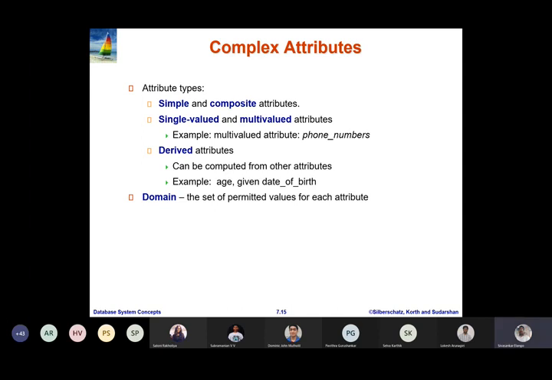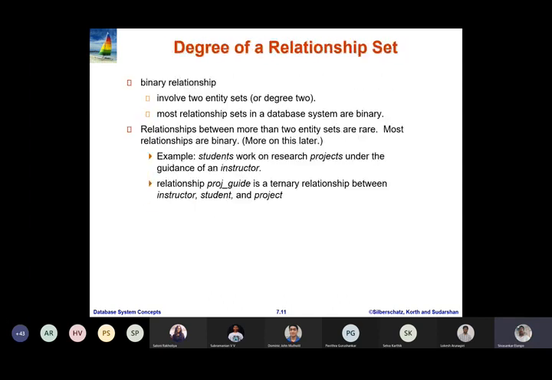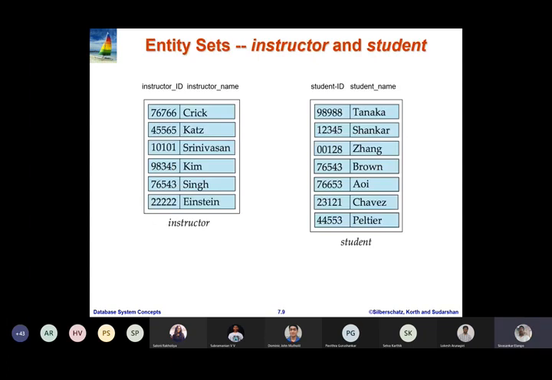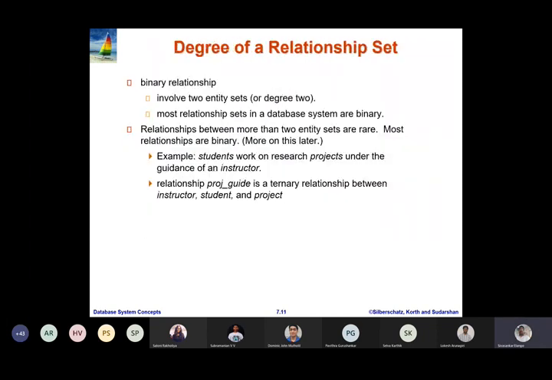And the domain specifies the set of permitted values for each of the attributes. So this is about working with the different types of attributes. We have discussed entity set, relationship set, and we have discussed attributes.